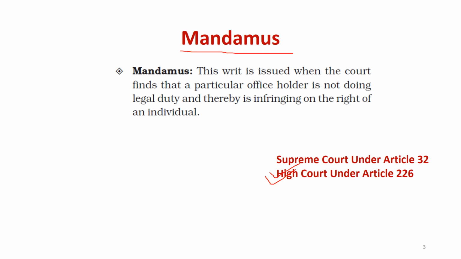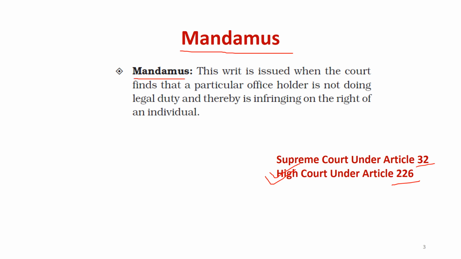If you go directly to the Supreme Court, you have to give justification why you have not gone to your particular state High Court. Let's say you are from Uttar Pradesh: why did you not go to Allahabad High Court, why did you come directly to the Supreme Court? You have to give proper justification. Please remember, both the High Court and Supreme Court can give the order of writs.